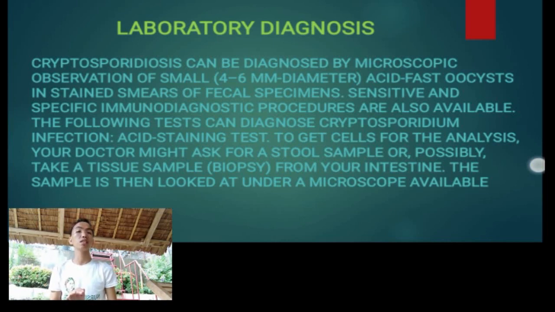The following tests can diagnose Cryptosporidium infection. Acid-fast staining test to get cells for analysis. Your doctor might ask for a stool sample or possibly take a tissue sample or biopsy from your intestine. The sample is then looked at under the microscope.